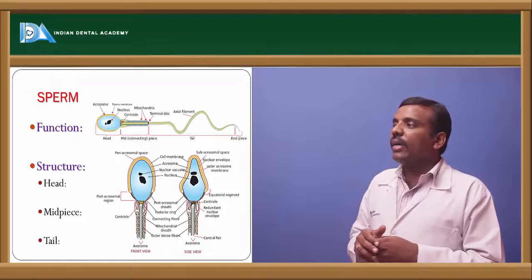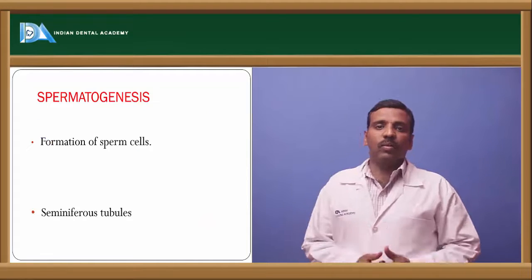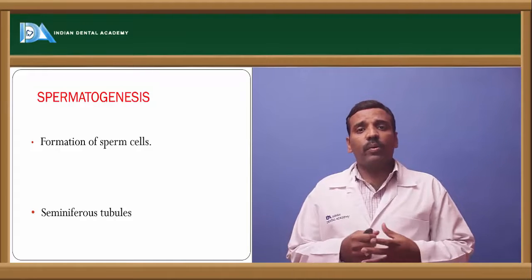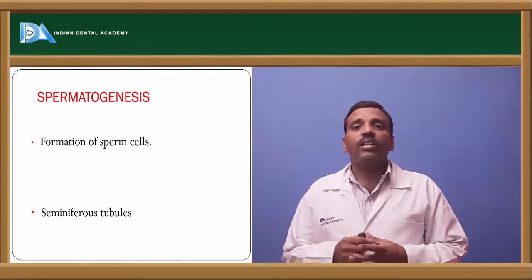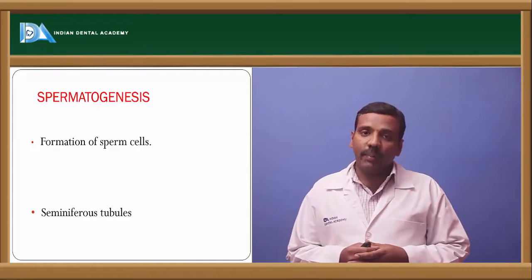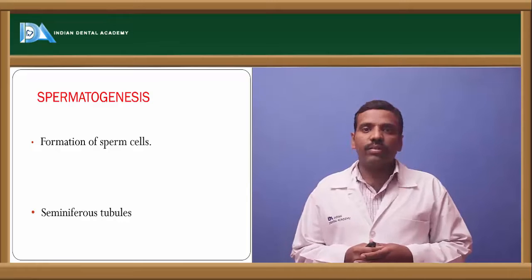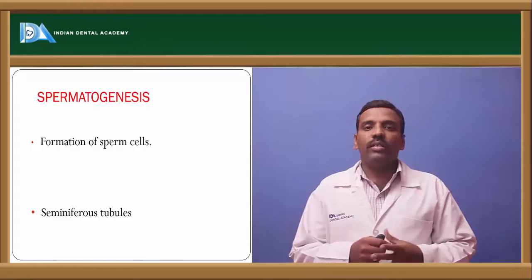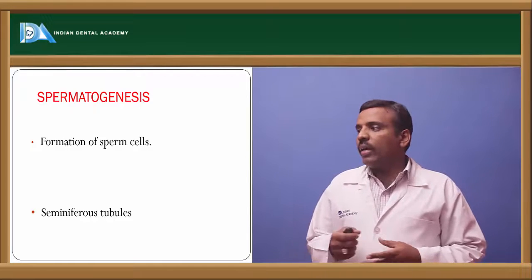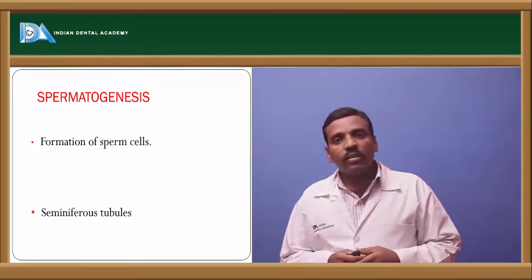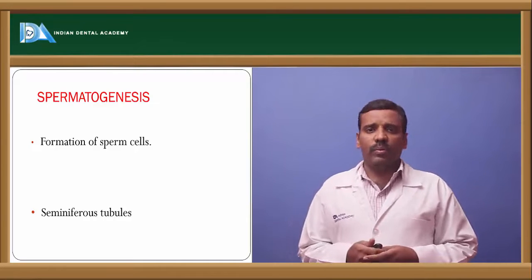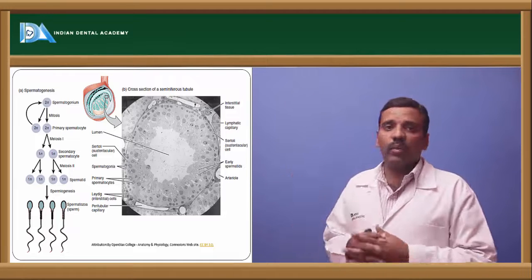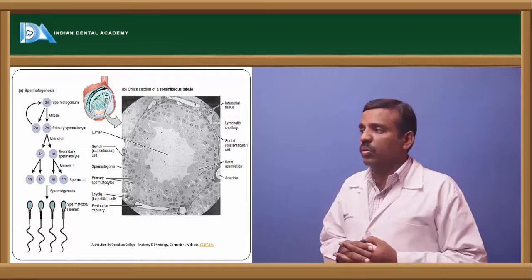Next thing is spermatogenesis. Spermatogenesis is nothing but the production and the development of the spermatozoa, which is a male gamete produced by the testes, in the seminiferous tubules of the testes. Seminiferous tubules produce the spermatozoa. How is it produced? If you see this diagram, then we'll get an idea.